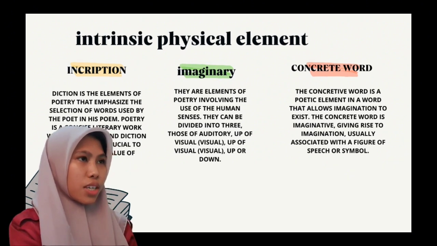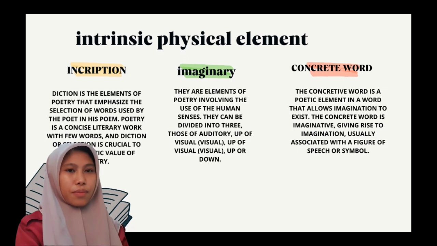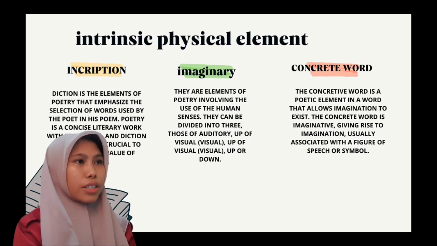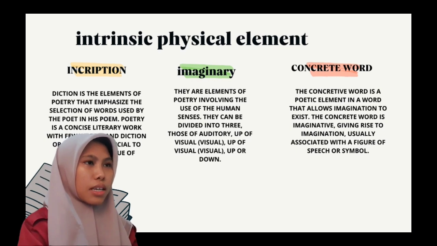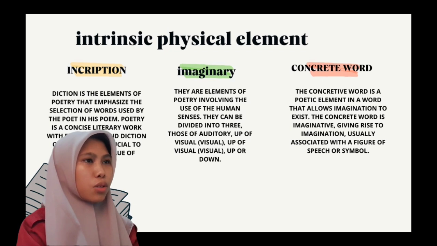Poetry is a concise literary work with few words, and diction or word selection is crucial to the aesthetic value of poetry. 2. Imagery. These are elements of poetry involving the use of the human senses. They can be divided into three: auditory, visual, and olfactory.